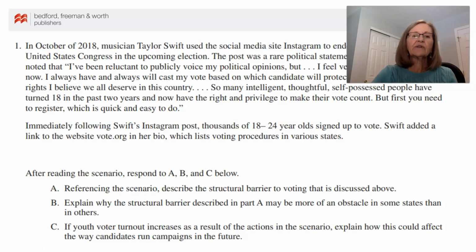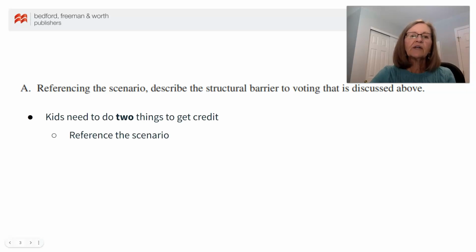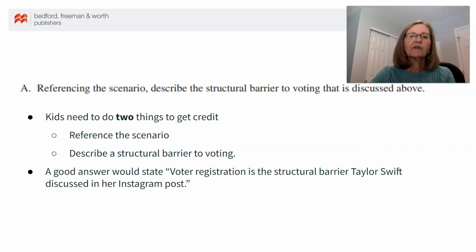the scenario. Part A of this particular question states, referencing the scenario, describe the structural barrier to voting that's discussed above. Kids need to do 2 things to get credit: reference the scenario and describe a structural barrier to voting. A good answer would state, voter registration is the structural barrier Taylor Swift discussed in her Instagram post.